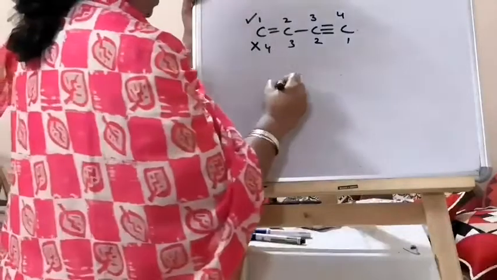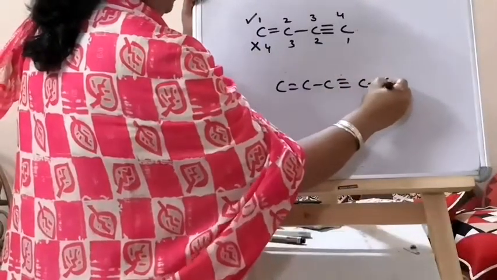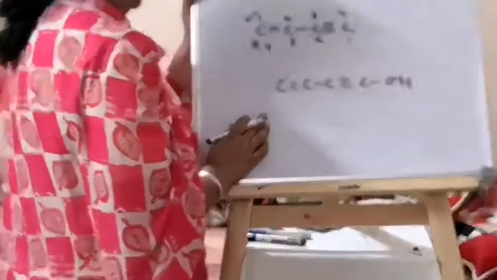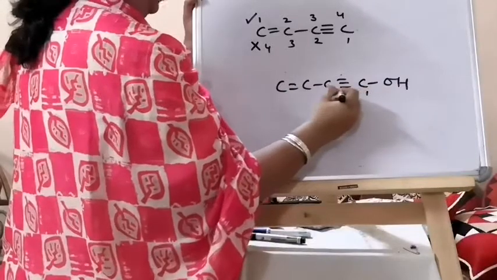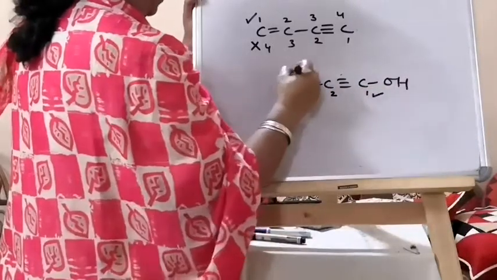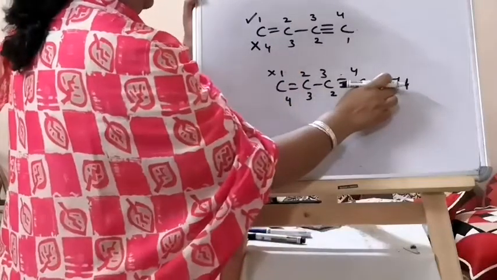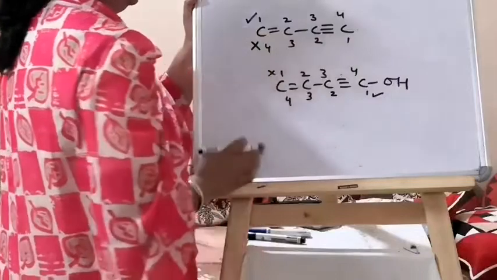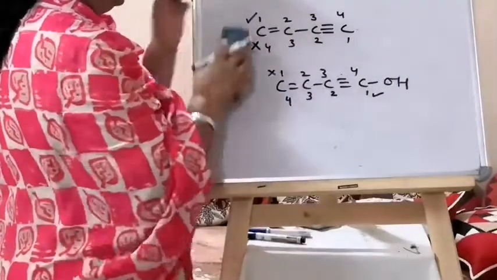And if you have this chain with a triple bond and also a functional group, then 1, 2, 3, 4, this is 1, 2, 3, 4. Then this will be wrong because OH has preference over the double bond. So these things you have to learn.